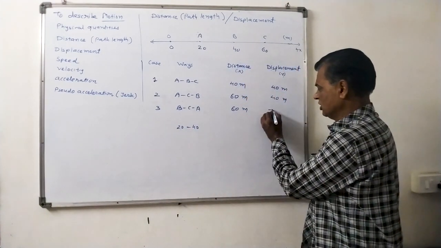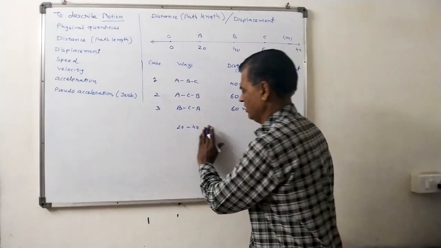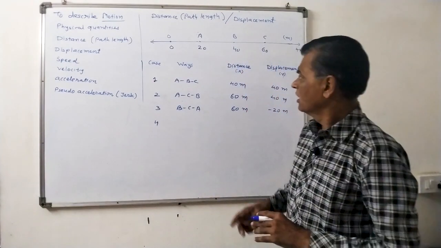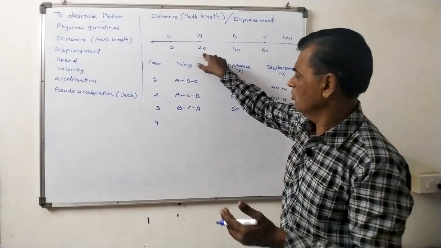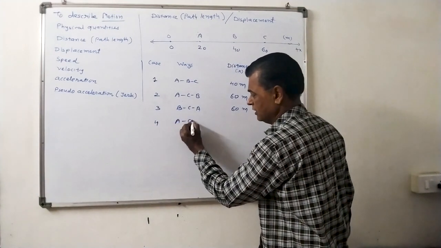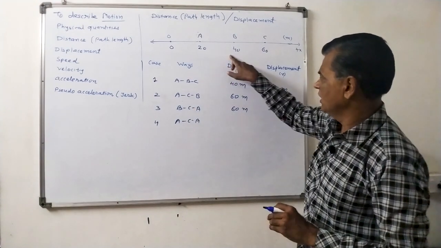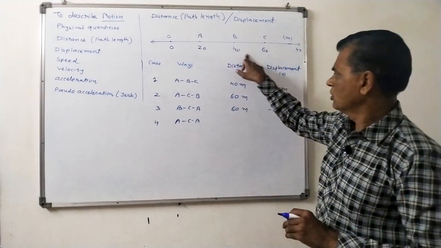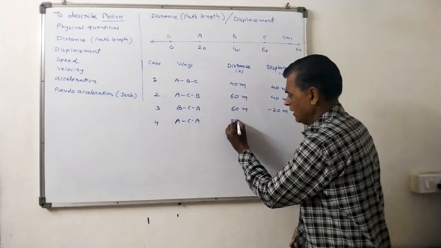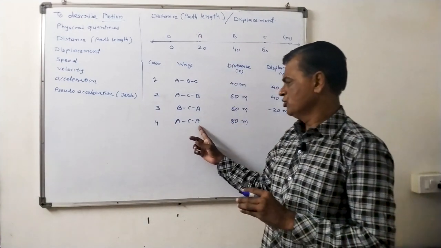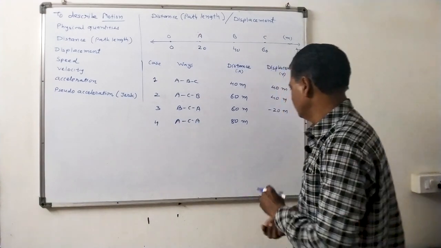So the difference is minus 20 meters. So the displacement is minus 20 meters. Now the fourth case: the car starts from point A, reaches C and comes back to A. A, C, A. In this case, the distance covered by the car is 20 plus 20, 40, plus 20, 60, plus 20, 80 meters. Here the final position and initial position are the same. So 20 minus 20, 0.